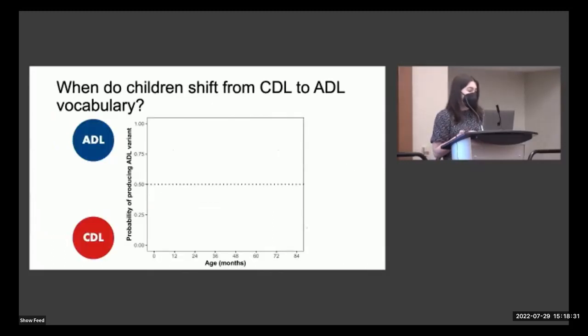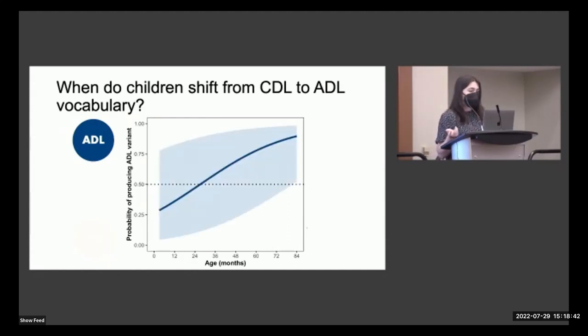To characterize the timing of the CDL to ADL shift, here we're plotting age in months on the x-axis and the probability of producing an ADL variant on the y-axis. Overall, across children and word pairs, we see, as expected, a significant trend toward increasing production of ADL variants with age. The average transition point, or the age at which children shift from producing primarily CDL variants to primarily ADL variants, is around 2.5 years of age.